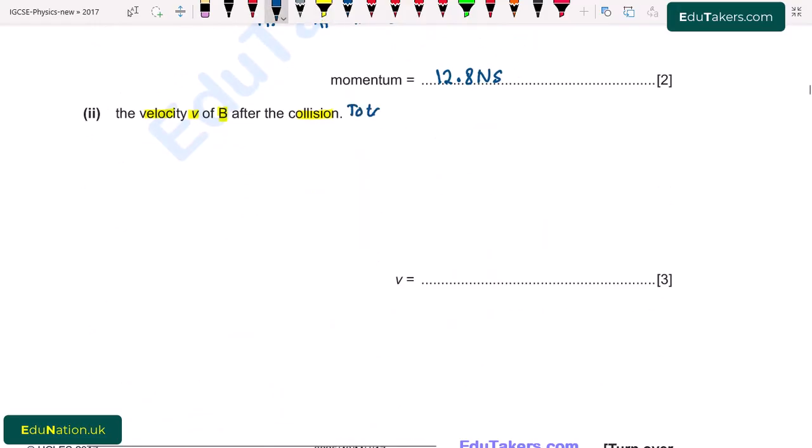Total momentum before collision is equal to total momentum after collision.